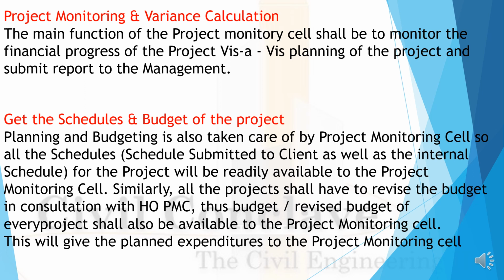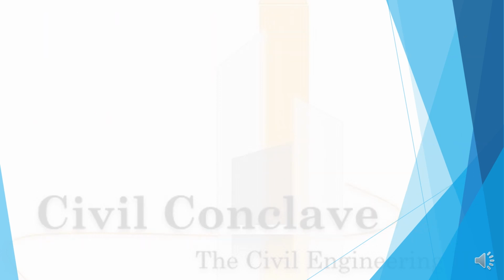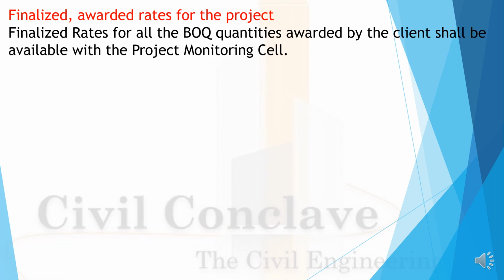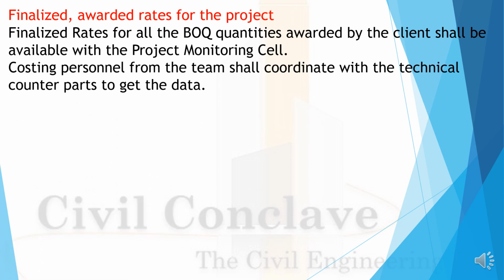Similarly, all the projects shall revise the budget in consultation with the HO, PMC. Thus, the revised budget of every project shall be available to the project monitoring cell. This will give an idea about planned expenditure to the project monitoring cell. Finalized awarded rates for the project: awarded rates and the bill of quantity should be available with the project monitoring cell.